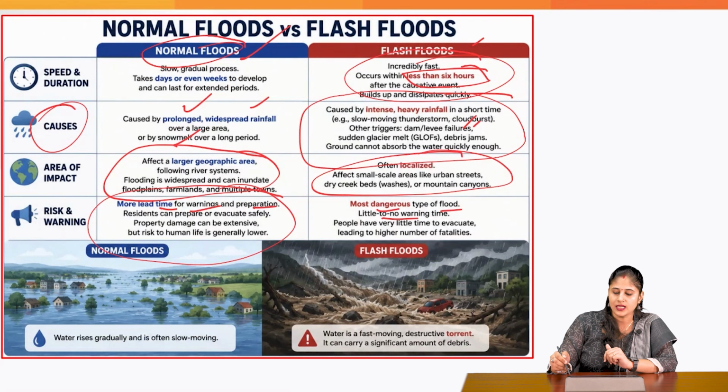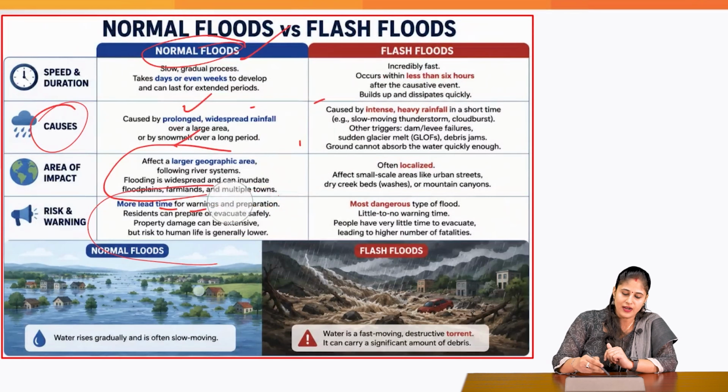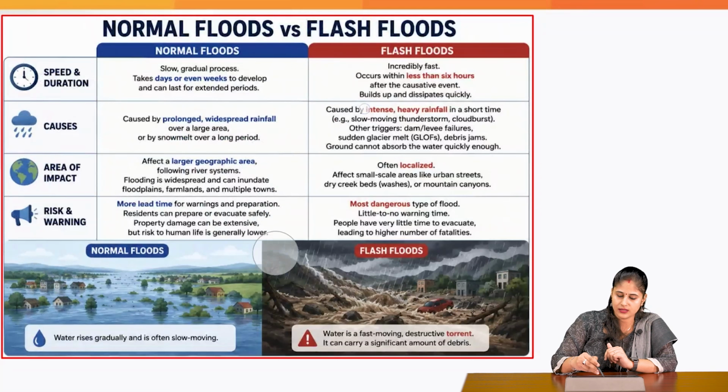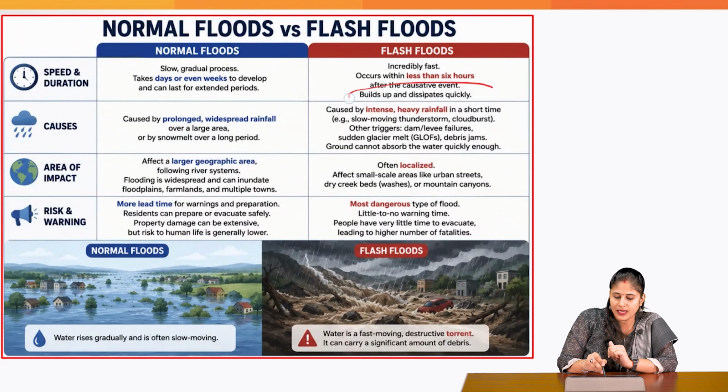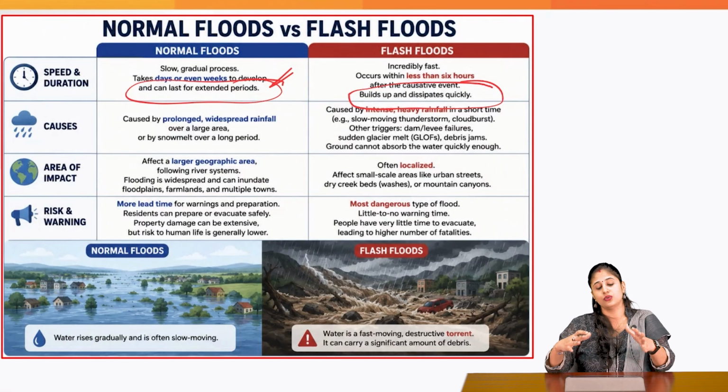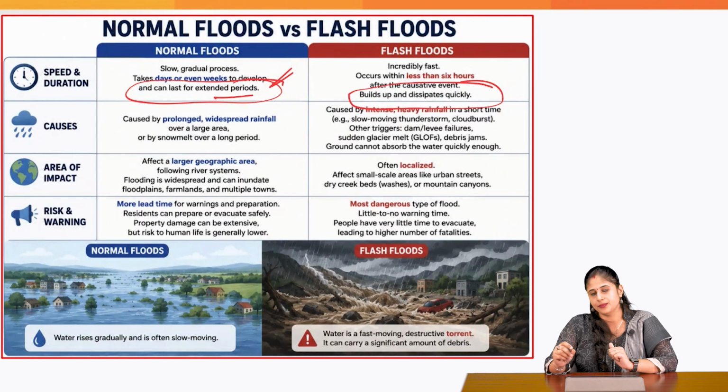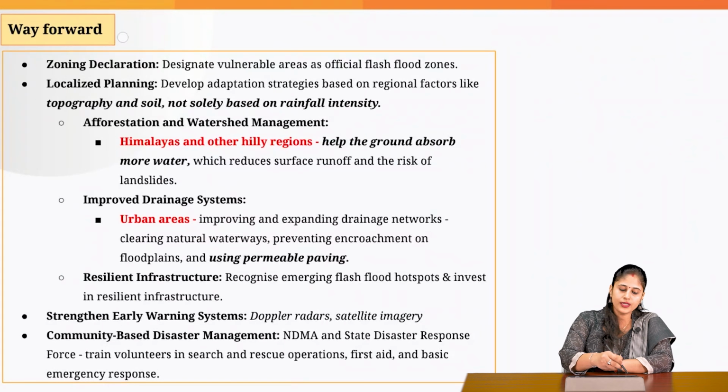Just remember this thing. The major difference is flash floods occur very suddenly. Within a span of less than 6 hours, they are going to occur, and that is why they build up very fast and they dissipate very fast. But when it comes to normal floods, they grow gradually, and that is why they are going to stay for an extended period. Now, what needs to be done?